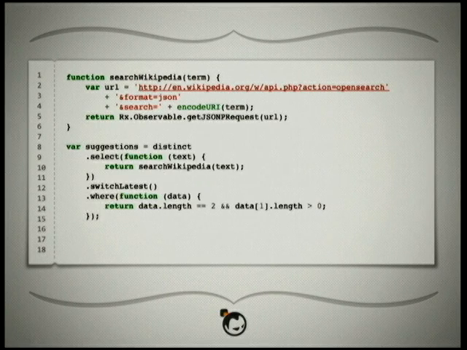And then to show off how we can switch the system here. So in that input field, as people are typing, we're going to select the values as we get them and call this search Wikipedia function, which is basically going to launch AJAX requests to Wikipedia for a particular term.